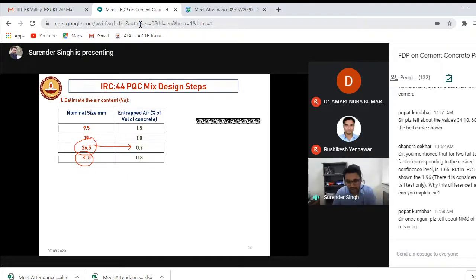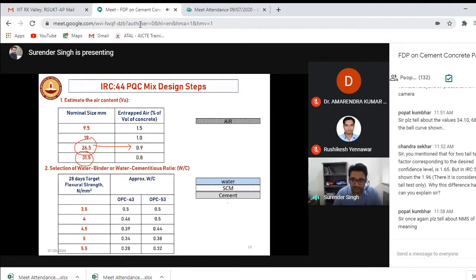Now what is the second thing? It is water, fly ash and cement. Let's suppose we don't use fly ash now, and I need to calculate water and cement. How to do it? IRC 44 gives you the values based upon the flexural strength requirement at the field.